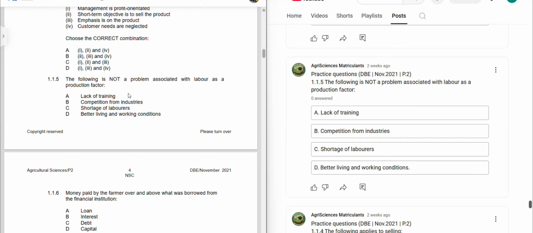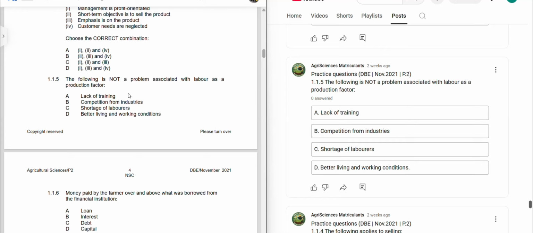So more people are leaving the farms for work in other industries, because those industries are competitive in terms of how they pay their employees, in terms of the working conditions, where there is lighting, there are air conditioners,